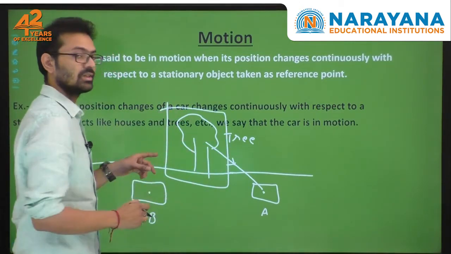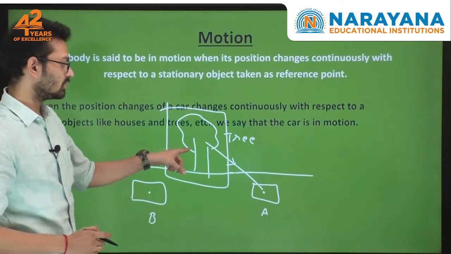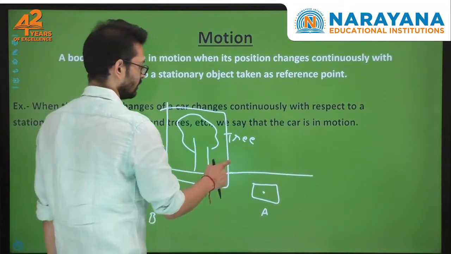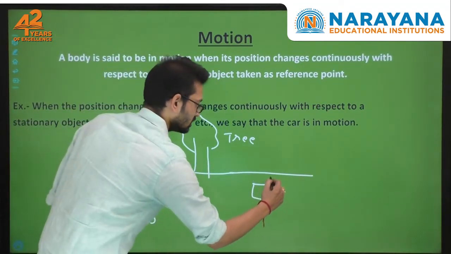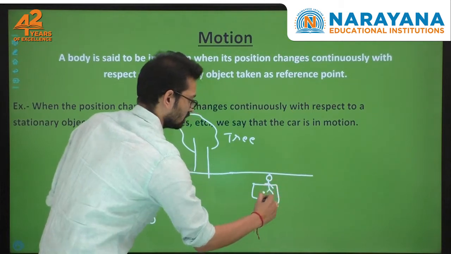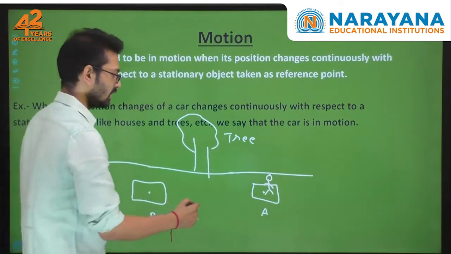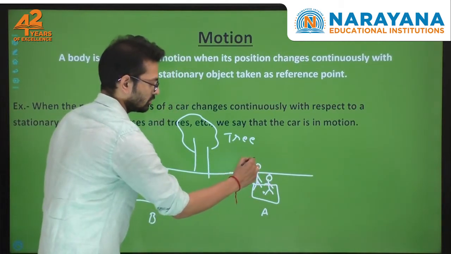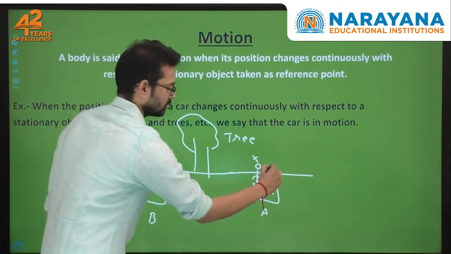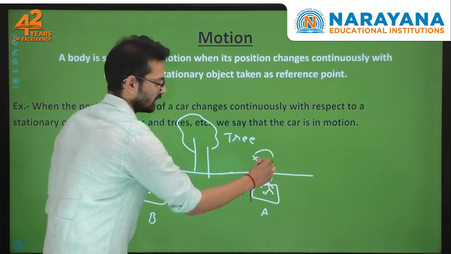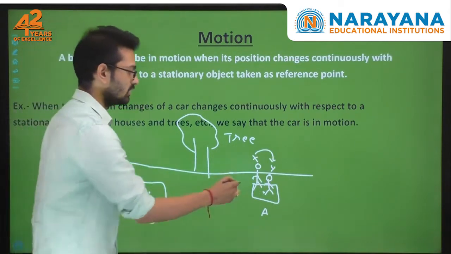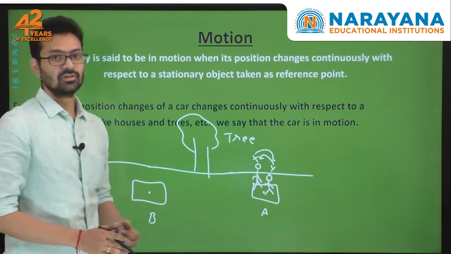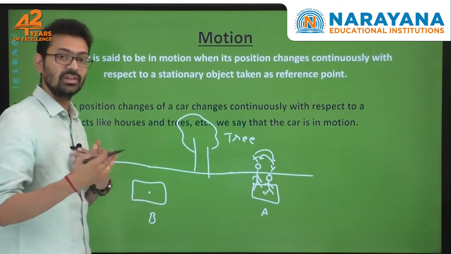Now this is what we call a reference frame. Referring to this, the body is in motion, right? Imagine you have a person standing on this box. If you take another person who is standing on the same box, with respect to this person X, this person is Y, with respect to X, Y is at rest, as well as with respect to Y, X is at rest. Right? Because they both are traveling on the same box, but they themselves feel that they are at rest.